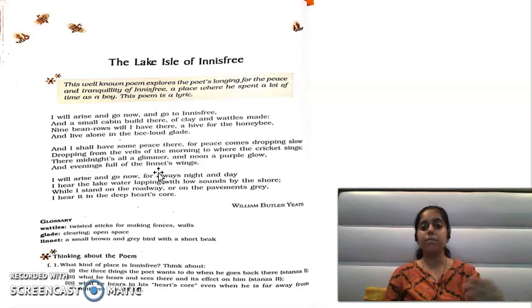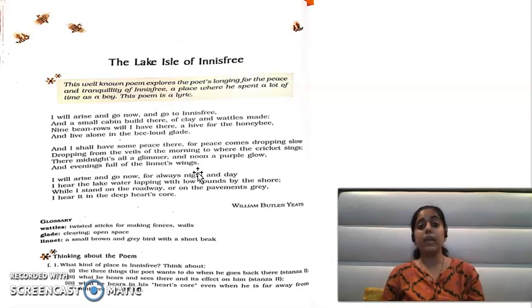ऐसे बोलते हैं ना कि चिड़िया अपने घर जा रही है शाम को. So that is like the birds which are flying in a line. Okay, so linnet is also a bird, and generally these birds fly in a line. So an evening full of the linnets' wings. और शाम कैसी है? बहुत सारे linnets जो हैं, बहुत सारी birds जो हैं, they are flying in the sky in the evening at this lake.